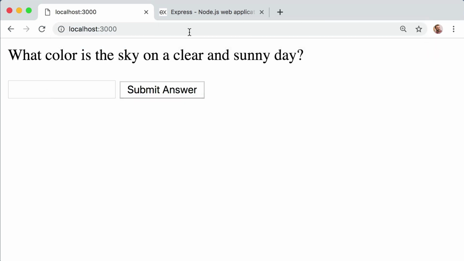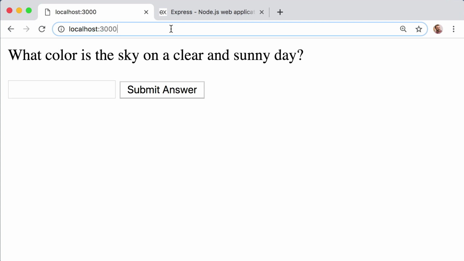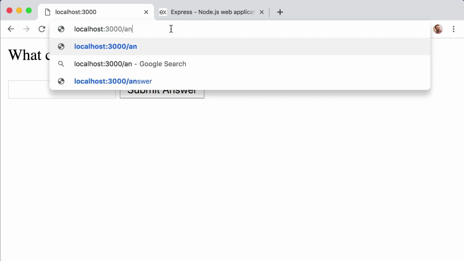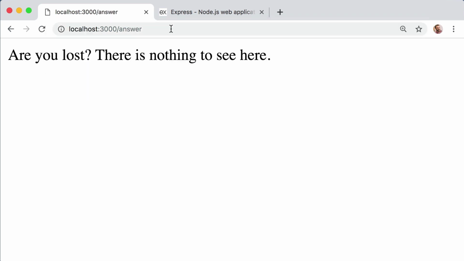So this is in response to the post request to /answer. However, if I go back to the home page and then up in the URL address bar, if I manually type in /answer, that is a GET request. So that's why we see, "Are you lost? There is nothing to see here." So hopefully this illustrates the difference between a GET request and a POST request.